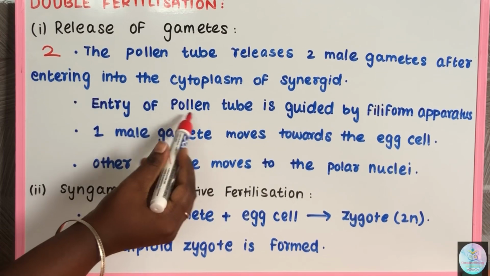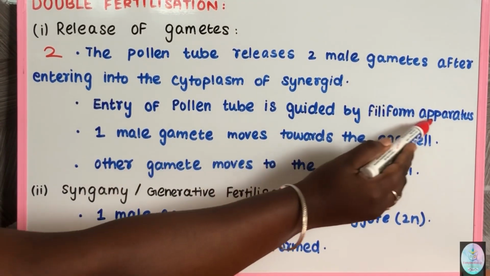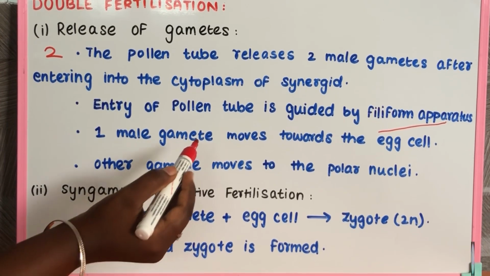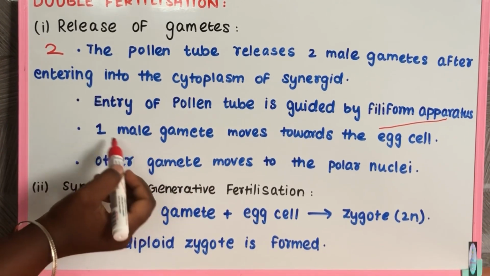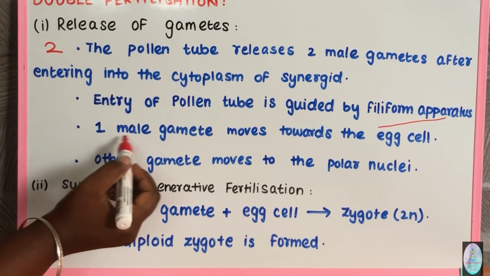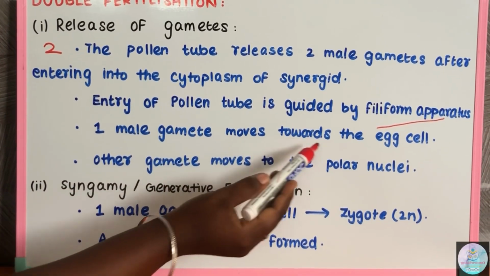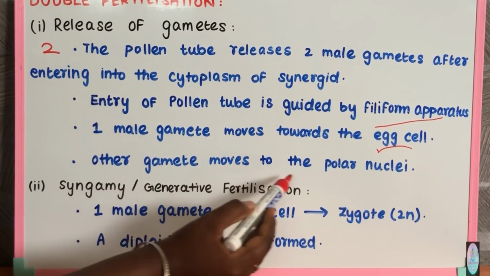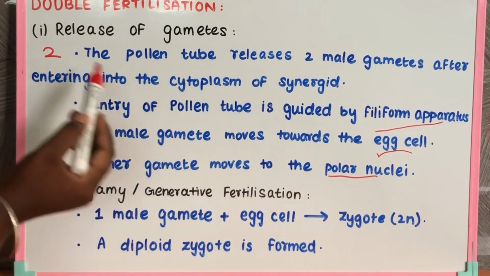The entry of the pollen tube is guided by the filiform apparatus. The filiform apparatus is nothing but the special cellular thickenings present in the synergids. One male gamete moves towards the egg cell or oosphere, and the other male gamete moves to the polar nuclei. This is the first process.